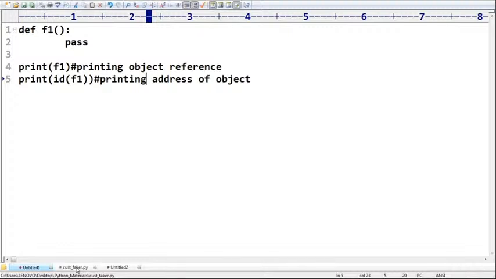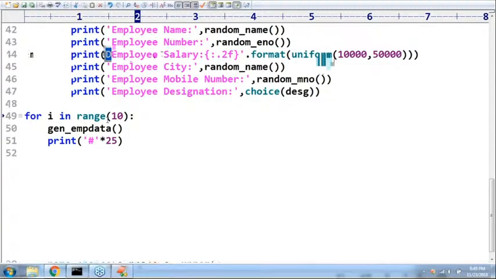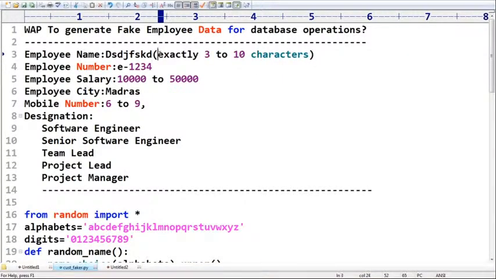The employee name has the first character uppercase and the remaining lowercase, with a total length of 3 to 10 characters. Next, the employee number in the style E hyphen and a 4-digit number. Employee salary 10,000 to 50,000. Employee city, some city name will come. Then mobile number. Designation must come only from a list: software engineer, senior software engineer, team lead, project lead, like this.